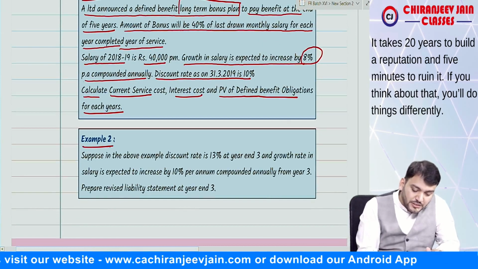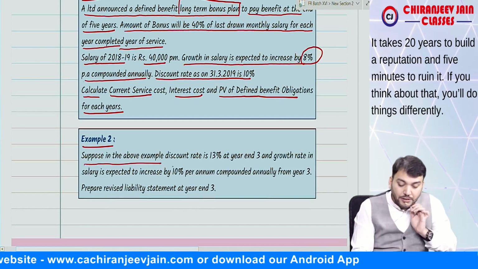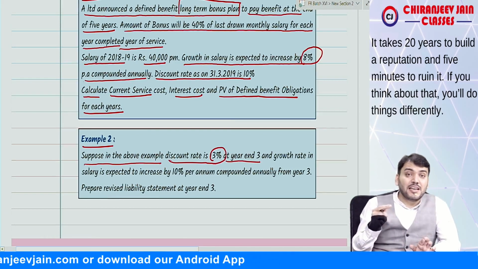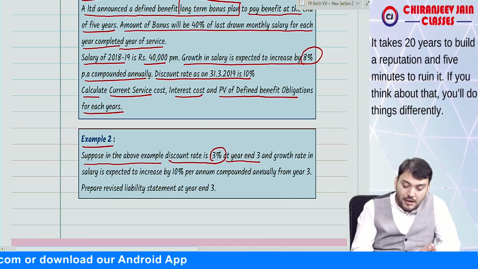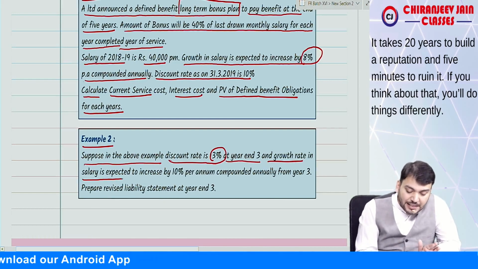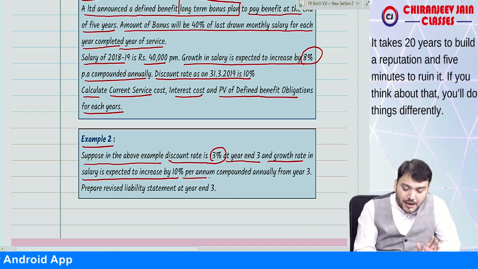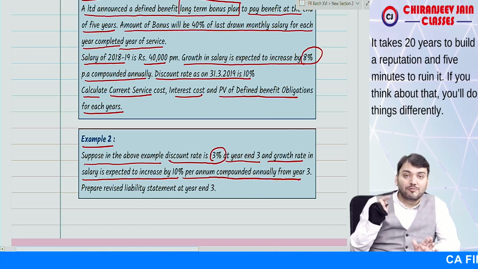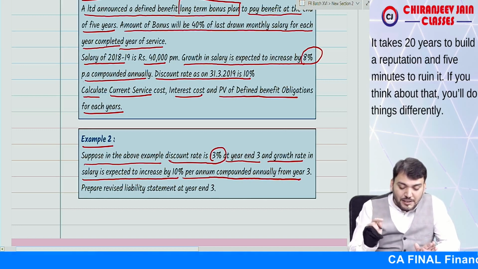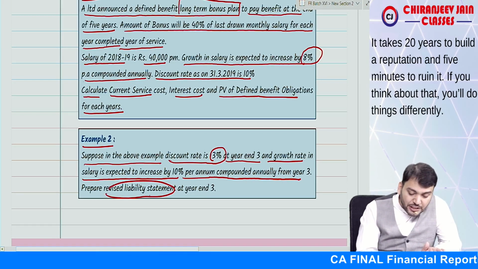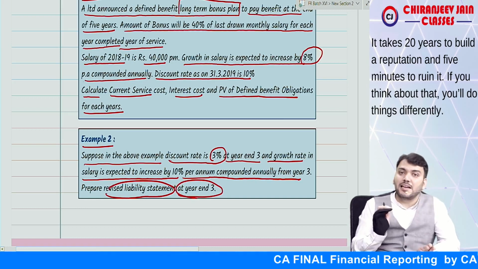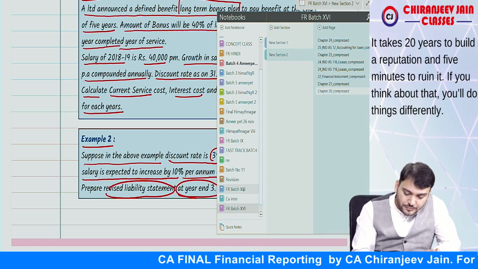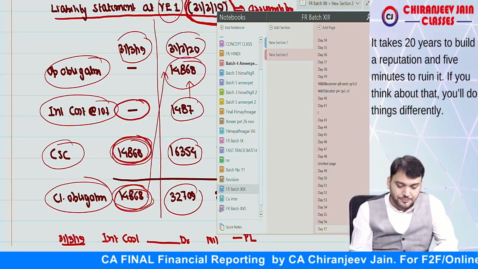Example number 2. Suppose in the above example, discount rate is 13% at year end 3, means the change was done at year end 3, and the growth rate in salary is expected to increase by 10% per annum compounded annually from year 3. Prepare revised liability statement at year end 3. I hope you have understood the question. Correct. Now let me come to the solution.